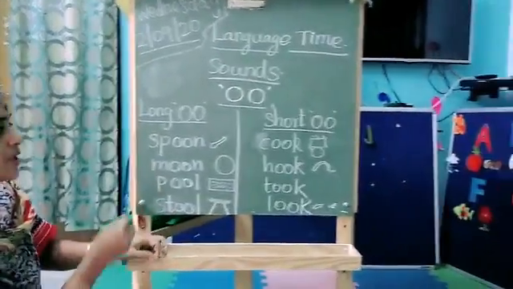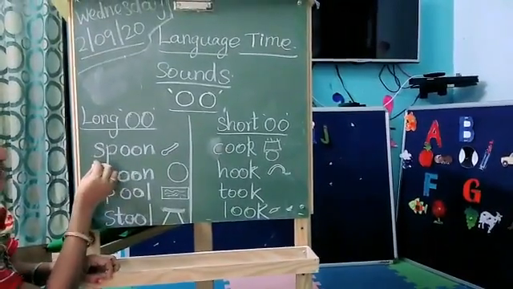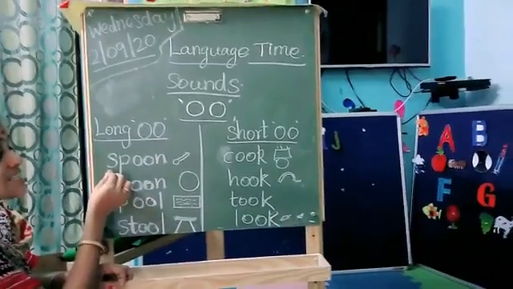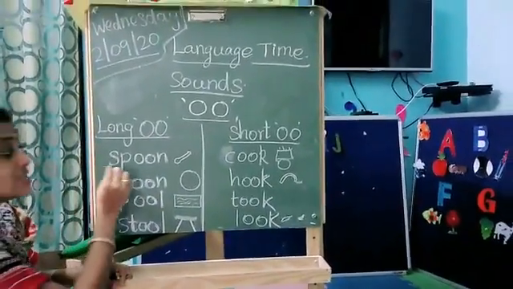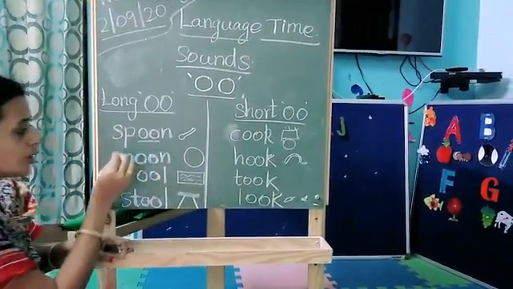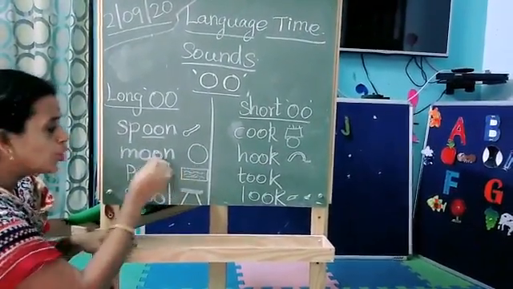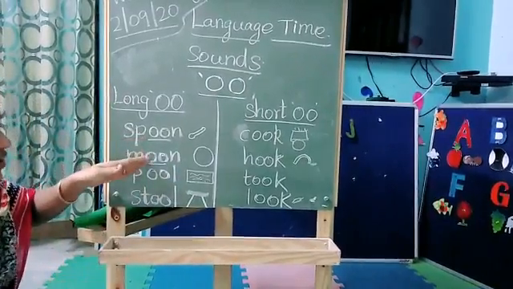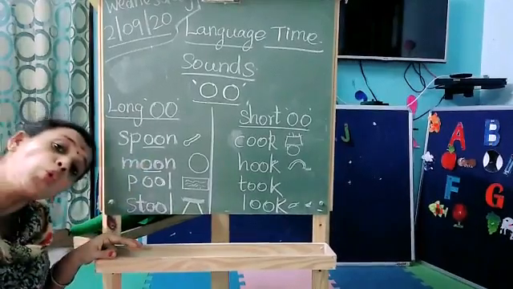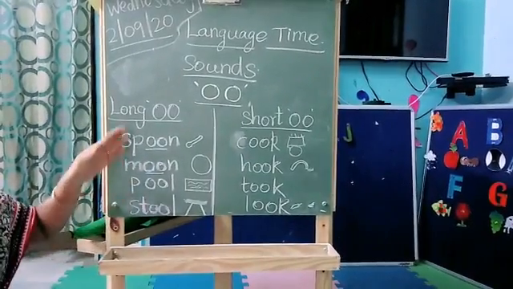See here, how to read this word? So in this word, how does it give the sound? See here, spoon. Spoon. Next, moon. See, so in this word, the double O gives an oo sound. So that's what we are telling.